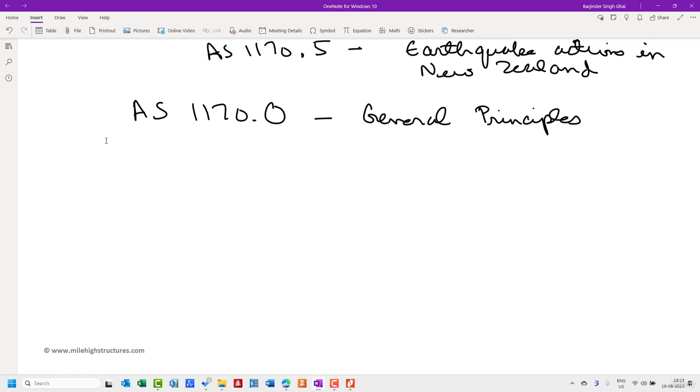Now, first of all, we shall start with AS1170 part 0. It would be better if you can also open this code in front of you on section 1. When we are dealing with this particular code, we are dealing with various actions. In any kind of building, we shall be dealing with various kinds of loads and actions. So what are the various kinds of loading and actions that can come onto a particular building?